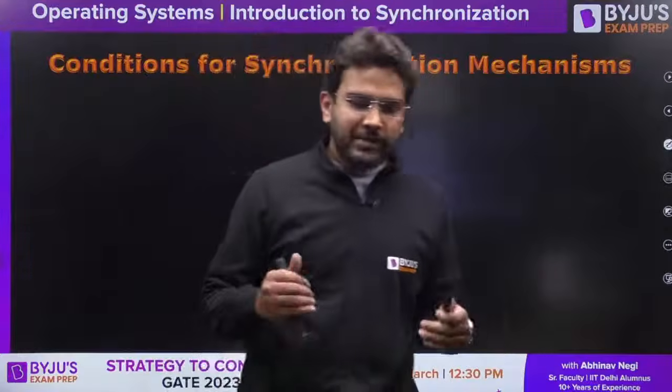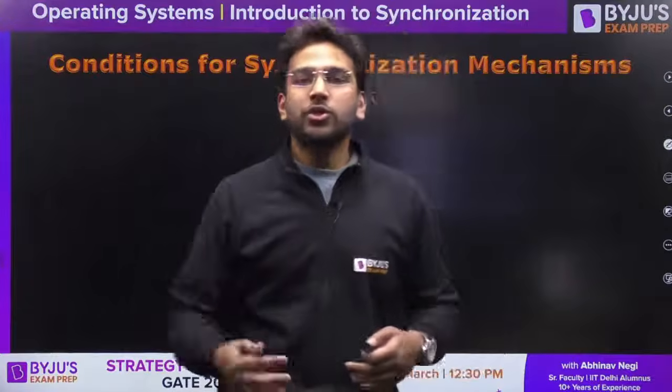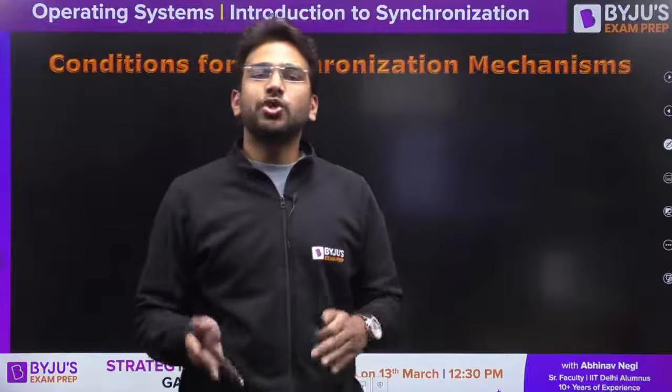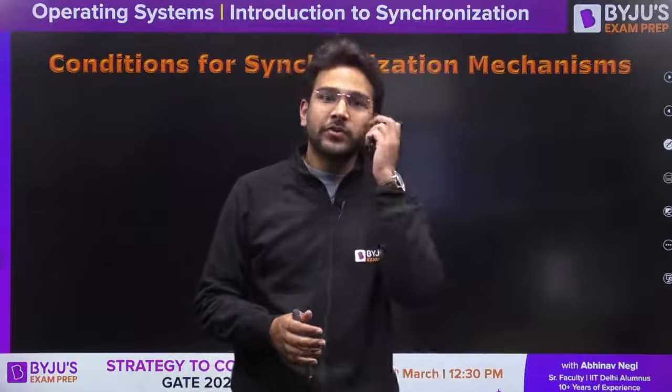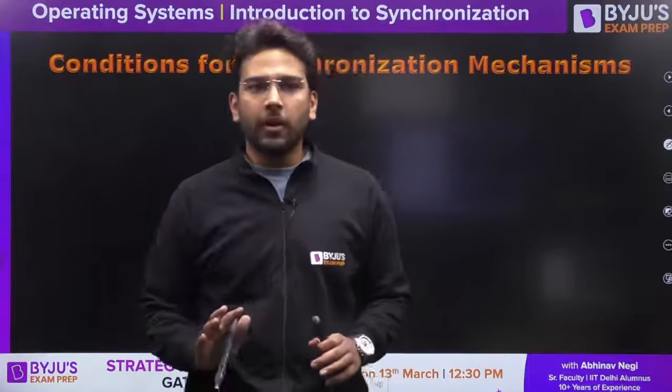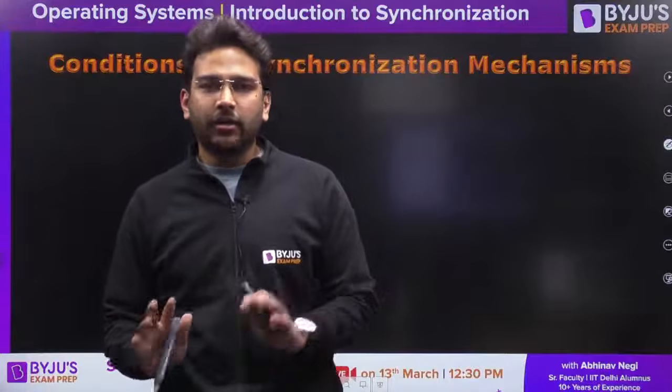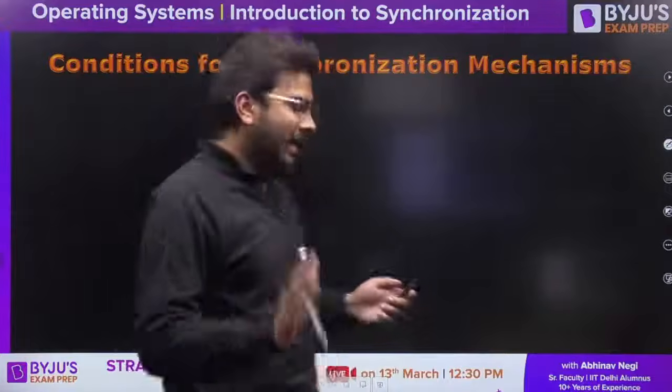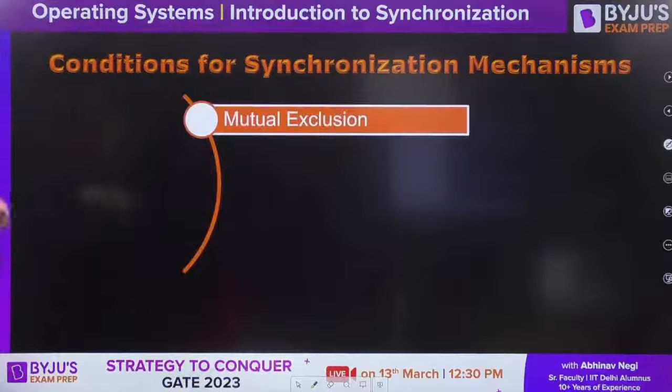Now if someone is proposing a synchronization solution, then there should be some criteria, some conditions that should be satisfied. Then only we can say, you have proposed a solution and it is satisfying these requirements, which means your solution is good and we can adopt it. Yes or no? So there are certain conditions, and let's talk about that.